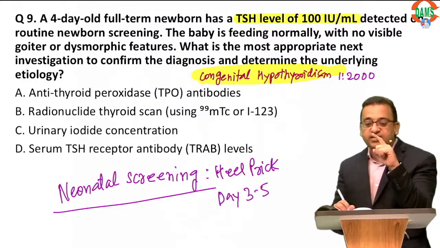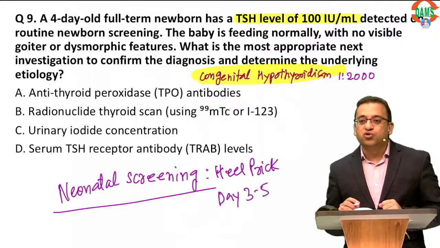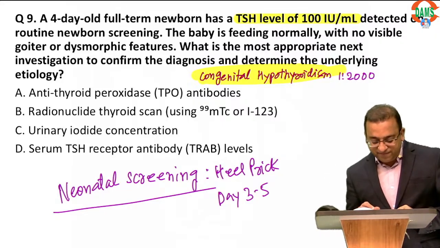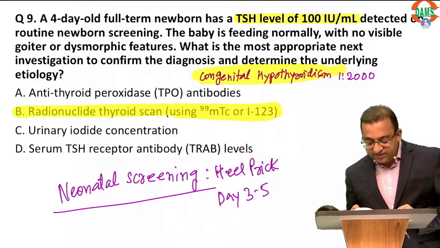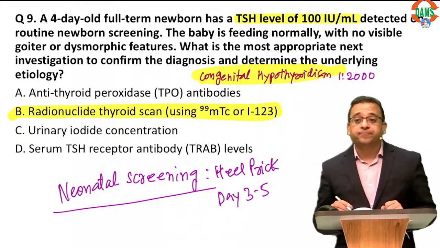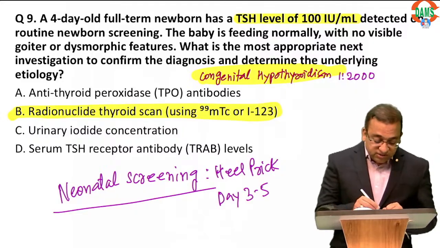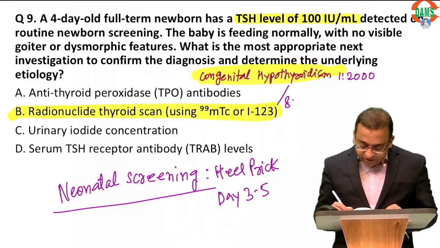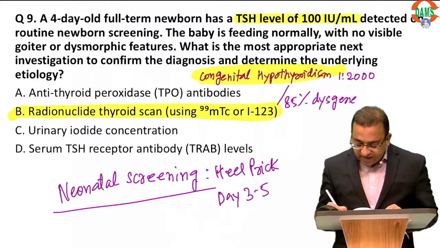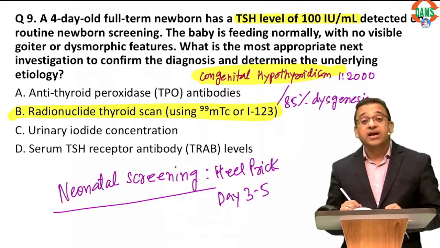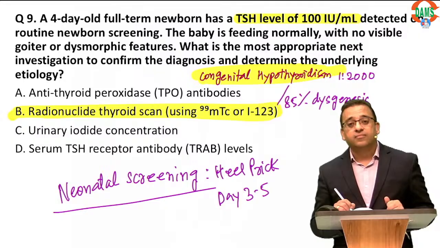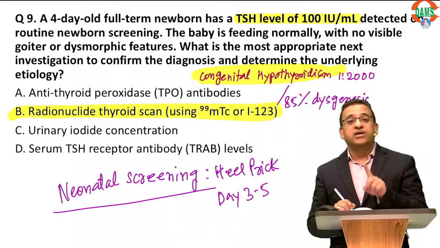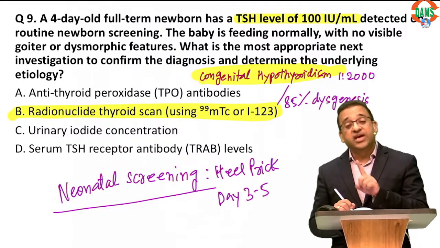Now the first test, there is a controversy in the chat box, but remember, the first test has to be a nuclear scan, because almost 85% of congenital hypothyroidism is dysgenesis of the thyroid gland. So we do a nuclear scan first, then we do an ultrasound neck.